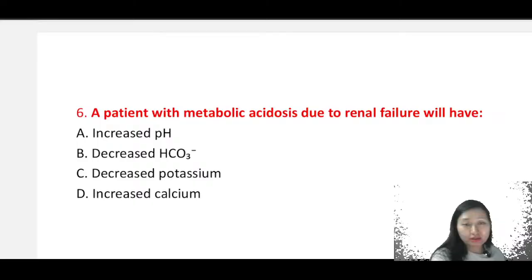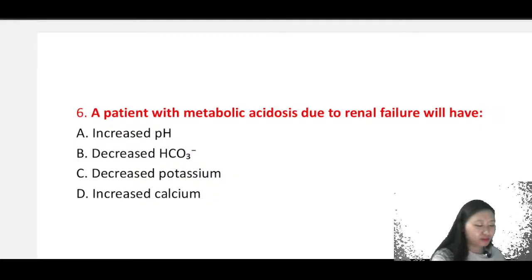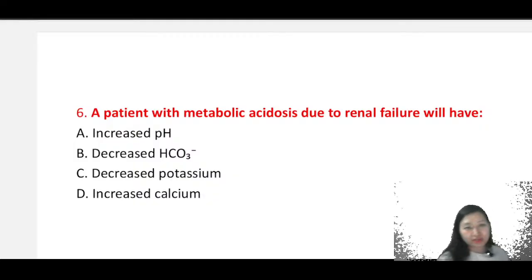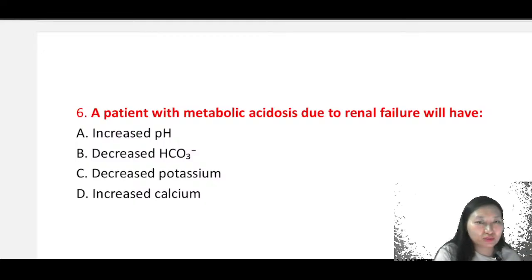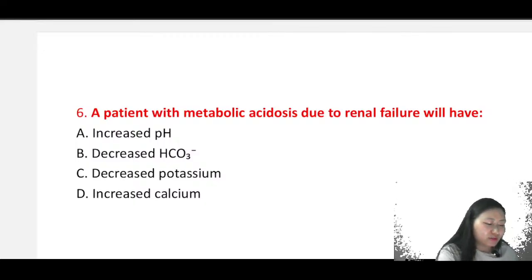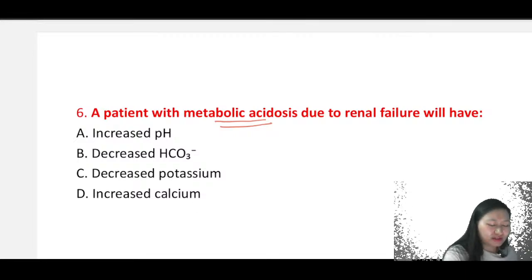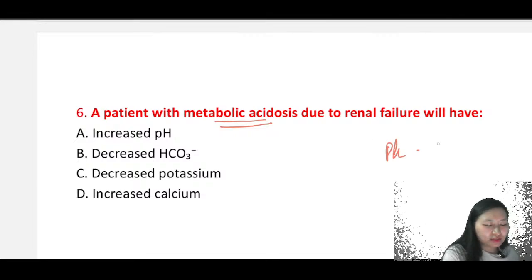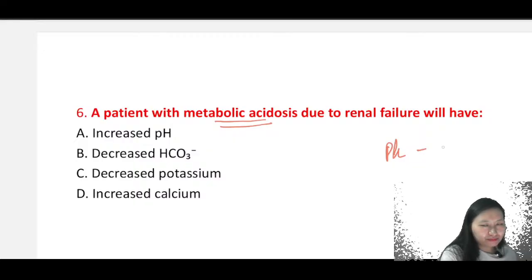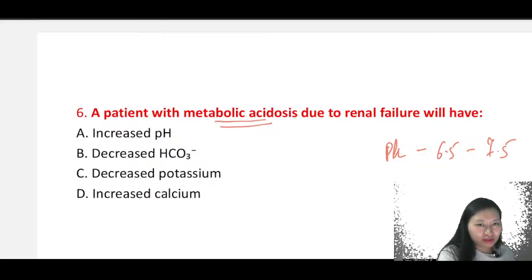Question number 6, a patient with metabolic acidosis due to renal failure will have which of the following? Increased pH, decreased HCO3, decreased potassium, or increased calcium. So if the patient is having metabolic acidosis due to renal failure, the patient will have increased pH, decreased HCO3, decreased potassium, or increased calcium. Let's look into the pH, right? The pH is 6.5 to 7.5.